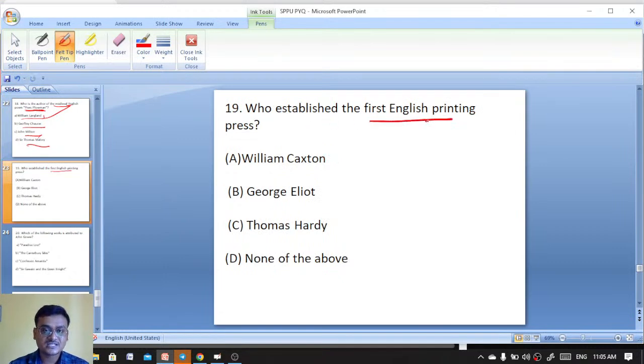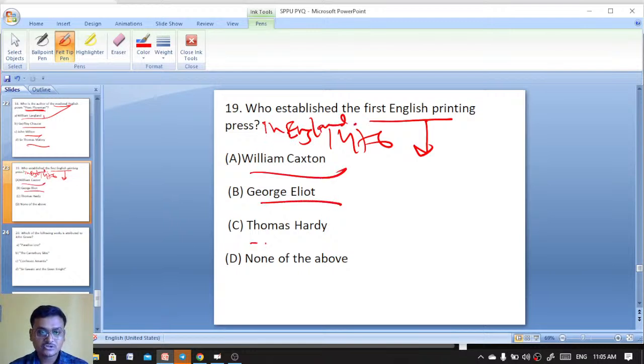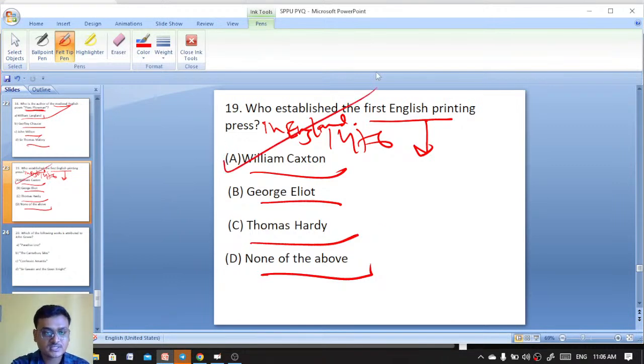Who established the first printing press in 1476 in England? William Caxton, George Eliot, Thomas Hardy, none of the above. Who established the first English printing press in England in 1476? Nineteen is on screen. Chalo, 19A, William Caxton. Excellent.